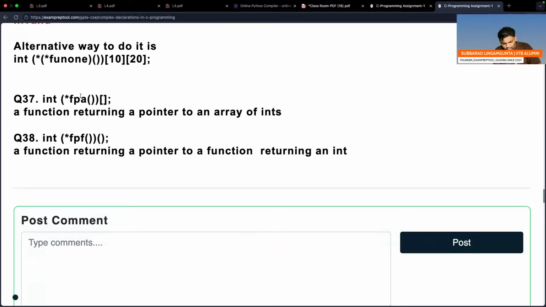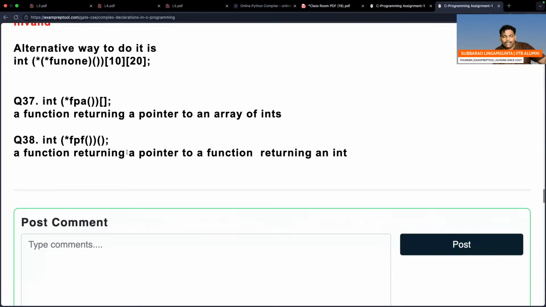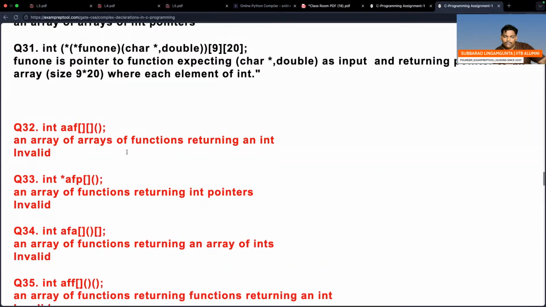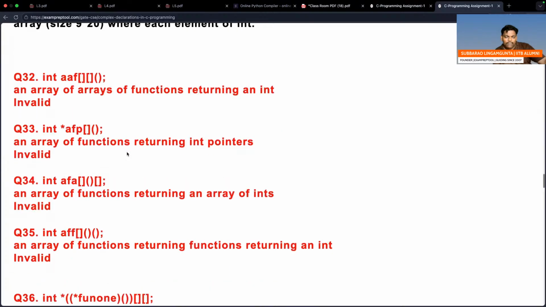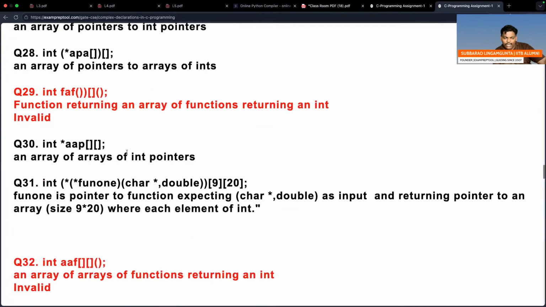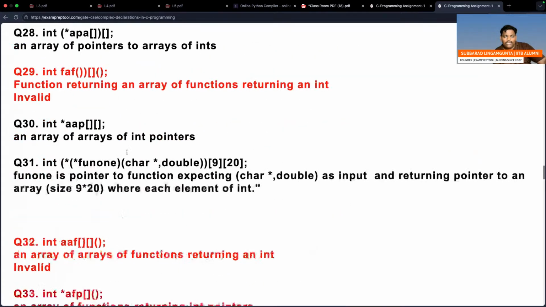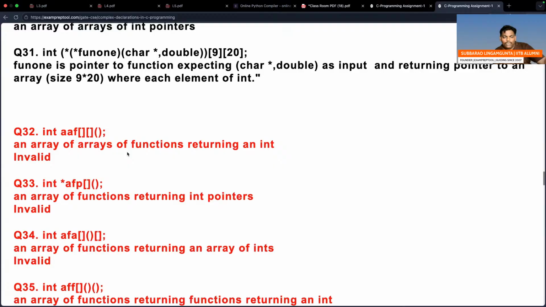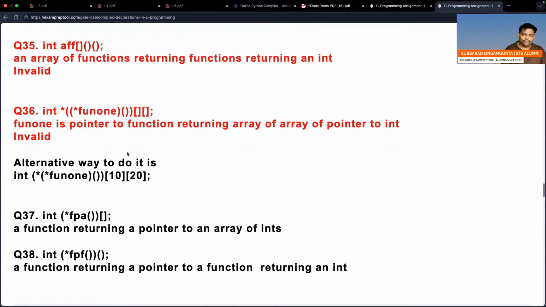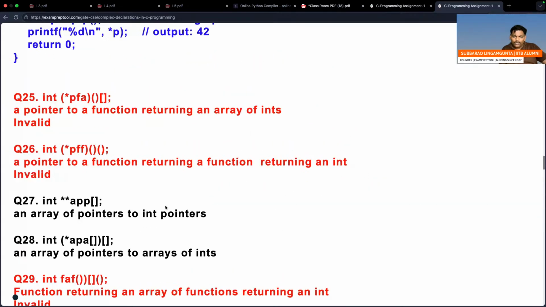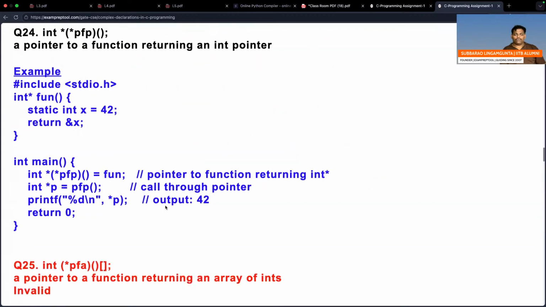Is that function finally returning what? Returning array, wrong. Returning function, wrong. Indirectly, right. You check all the things in a similar way. See, for invalid things I may have given red color. I am thinking that I gave red color to invalid things, but I am not sure. Whatever is possible, I give in the program also.